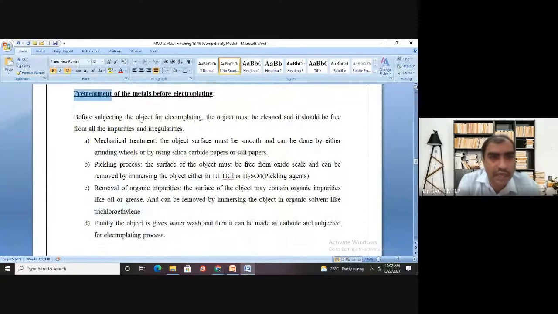See, if you can read this, you can understand. Before subjecting the object for electroplating, the object must be cleaned, and it should be free from all impurities and irregularities. So the first method of pre-treatment is called mechanical treatment. What do you mean by this mechanical treatment?